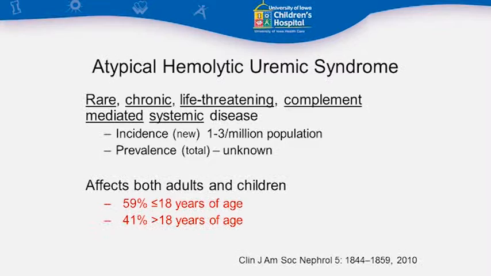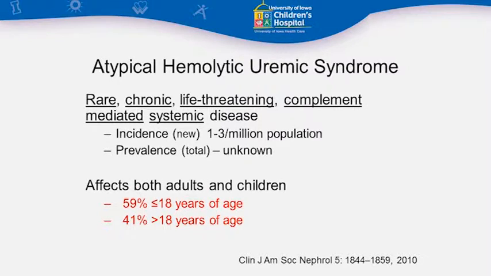So what is atypical aHUS? I think most of you obviously know this, but we put as many qualifiers on this disease as we can. It's rare, it's chronic, it can be absolutely life-threatening for some children, and we now know it is complement mediated, and of course it's systemic, meaning it's going to affect many parts of the body. What is the incidence, or what is the number of new cases per year? We frankly probably don't know exactly, but at best guess it's probably 1 to 3 million.